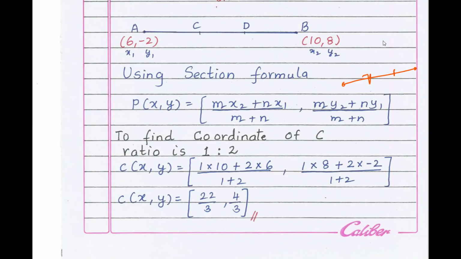See here, when you want to find out the coordinates of C, it will be divided into ratio 1 is to 2. 1 is to 2. When you need to find out the coordinates of point D, it will be 2 is to 1. 2 parts into 1 part. That is 2 is to 1.